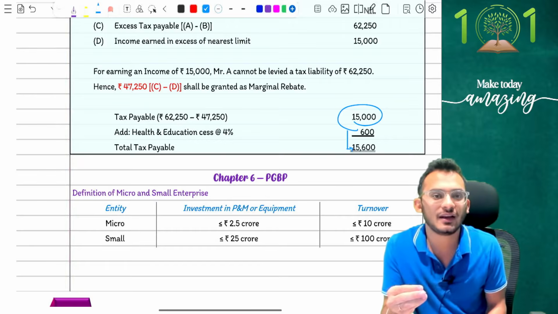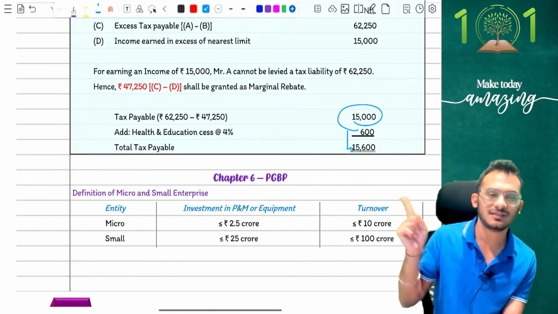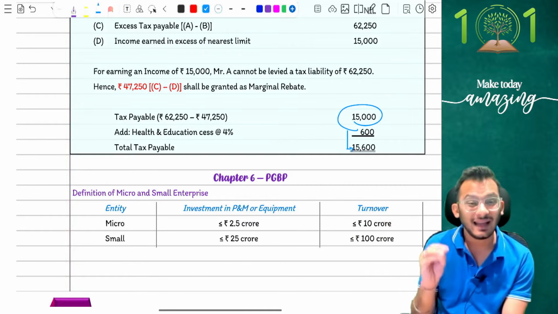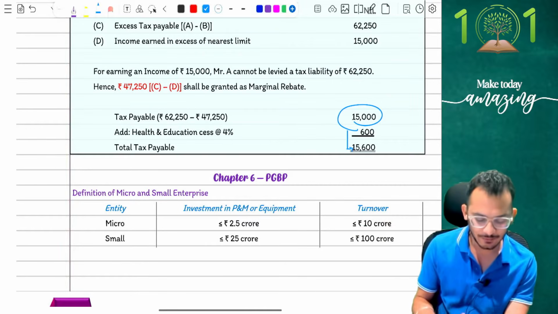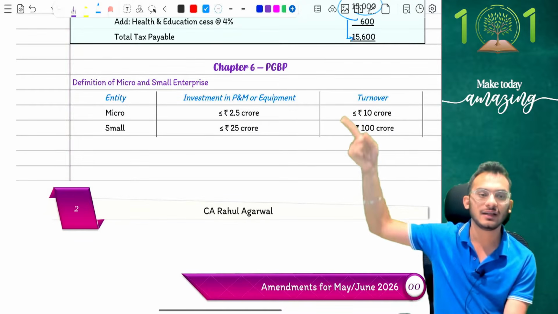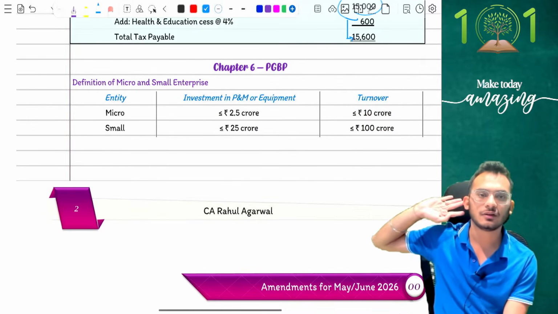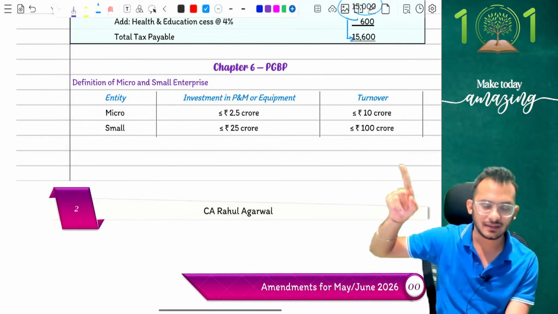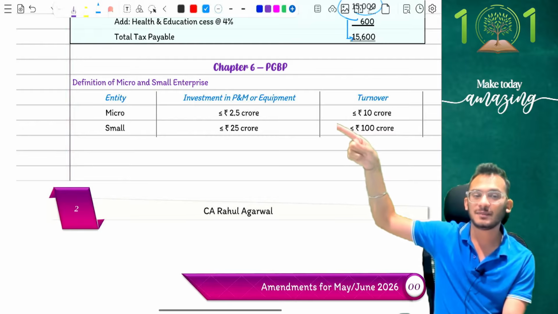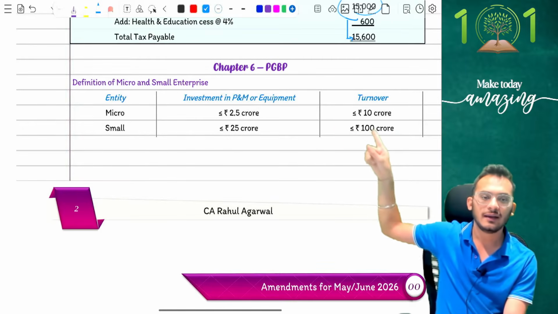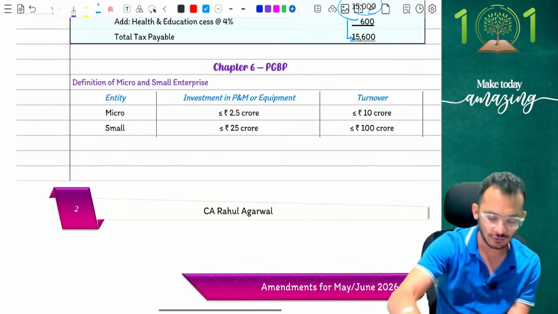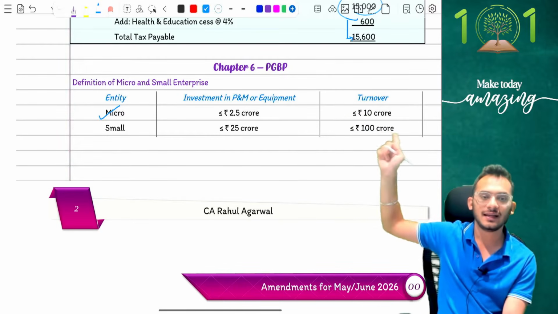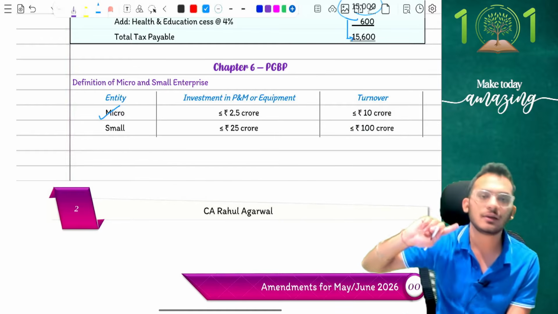Now, is that a significant number you need to be worried about? The answer is no. It's a very straightforward number, people. When it comes to micro enterprise and small enterprise, the MSME Act says the rule is very simple. I will check for two things. One is your investment in plant and machinery. The other is your turnover. If your investment is less than or equal to 2.5 crores and your turnover is less than or equal to 10 crores, I will call you a micro enterprise. 2.5 crores for investment and 10 crores for turnover.